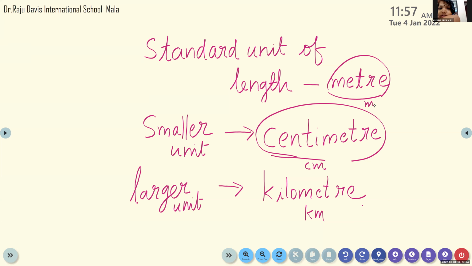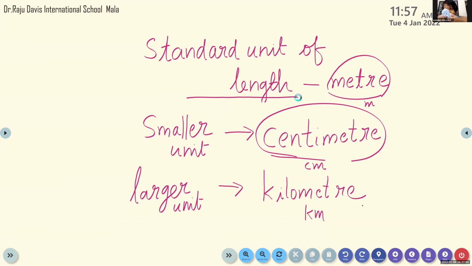So once again, please listen here. What is the standard unit of length? Krishnapriya, what is the standard unit of length? Standard unit of measuring length is called meter. What is the spelling of meter? Not ER, RE.